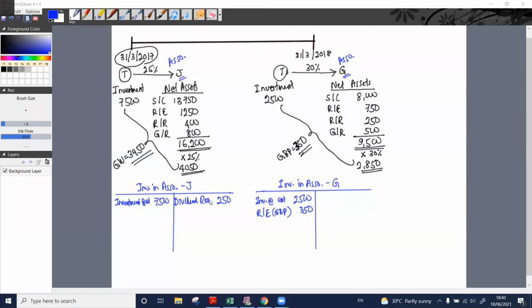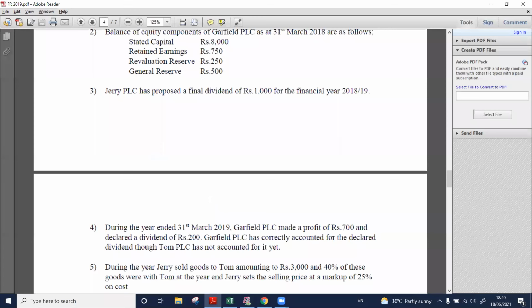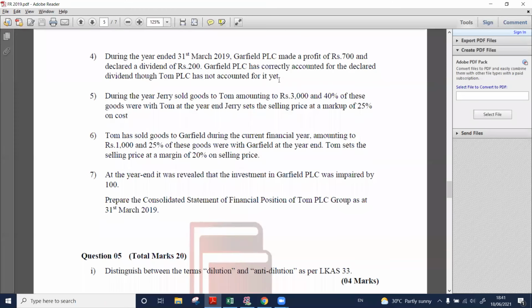That is point number 3. Then point number 4. What it says: during the year ended 31st March 2019, Garfield PLC made a profit of 700 and declared a dividend of 200. Garfield PLC has correctly accounted for the declared dividend, though Tom PLC has not accounted for it yet. Right?